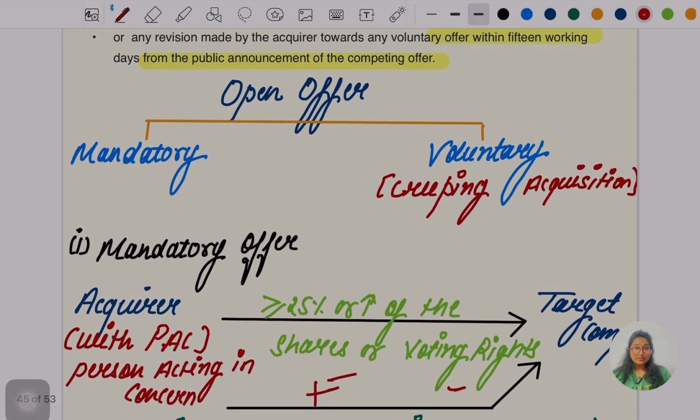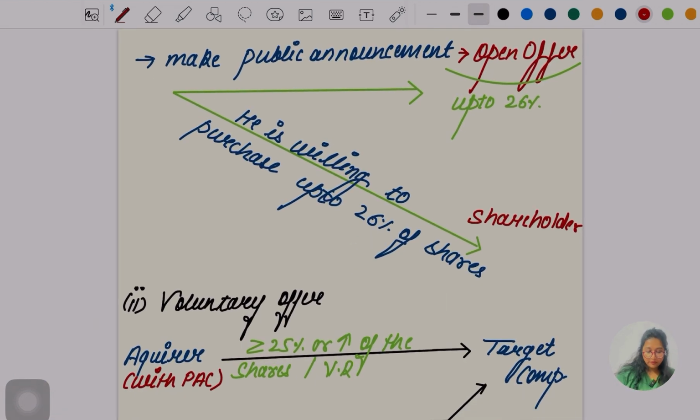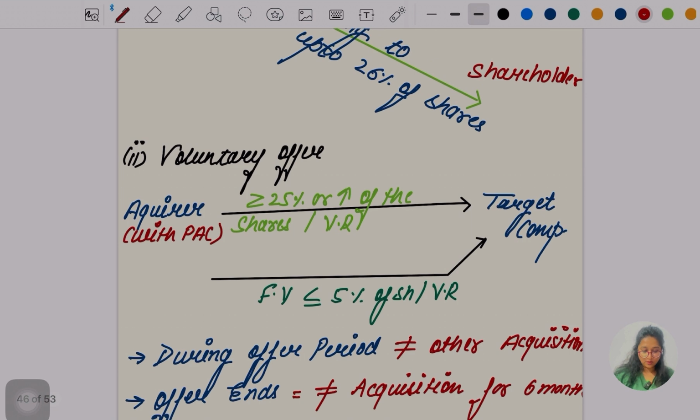Then comes the voluntary offer, which is also known as creeping acquisition. Creeping acquisition could be an MCQ part. So what is this voluntary offer?